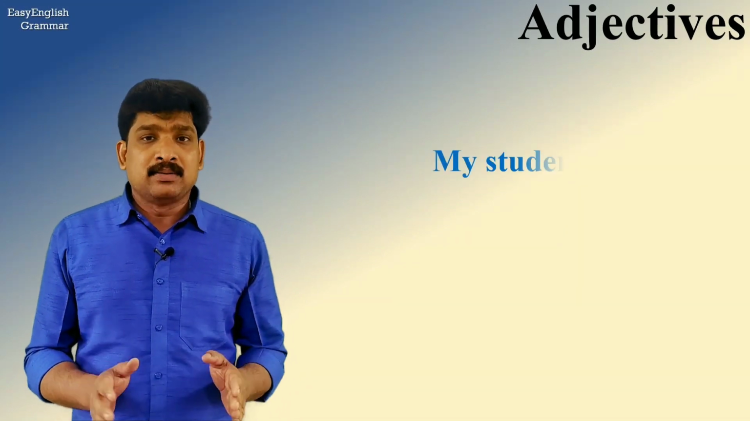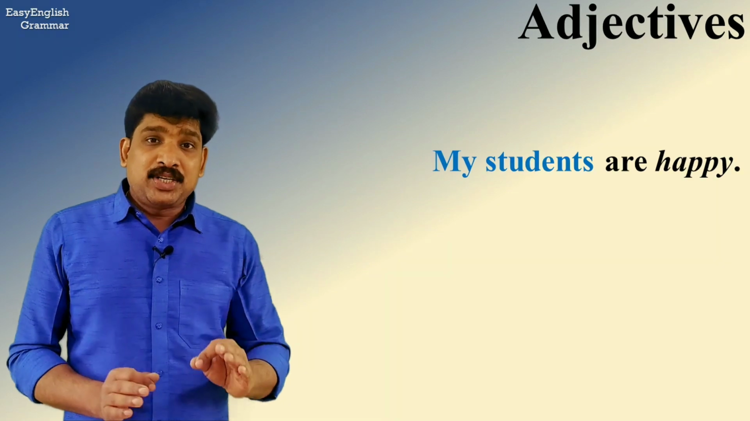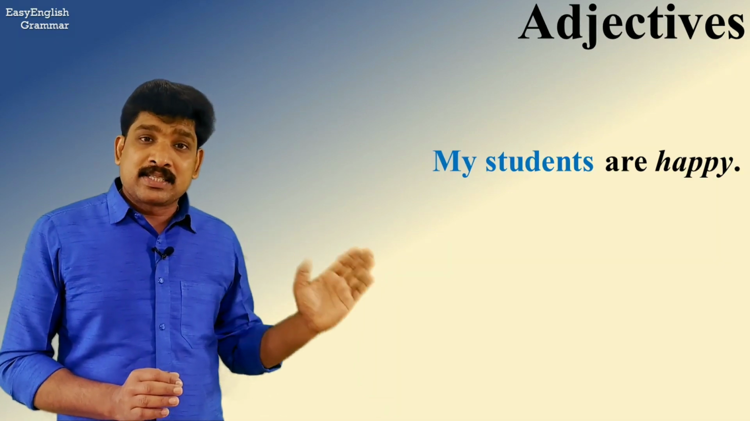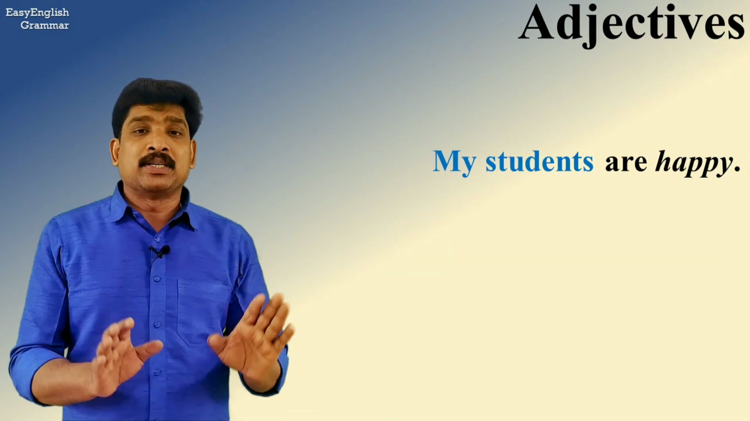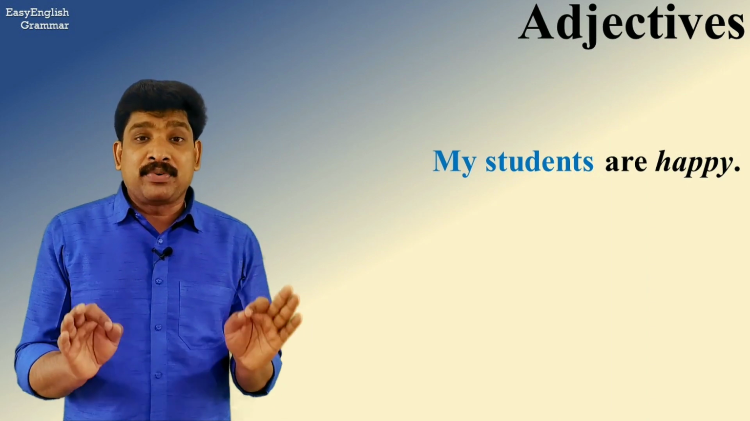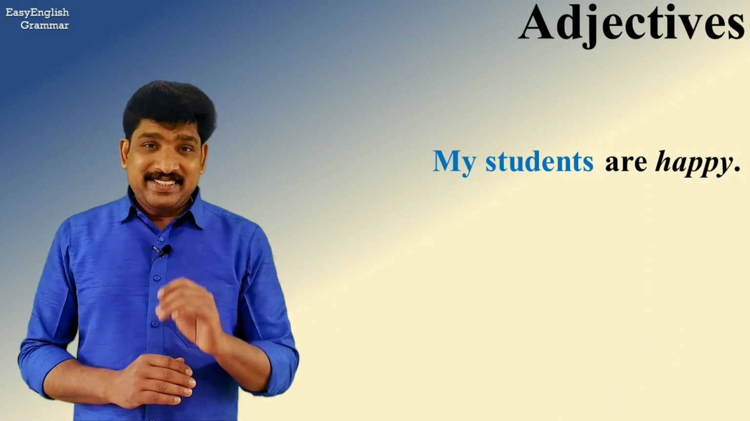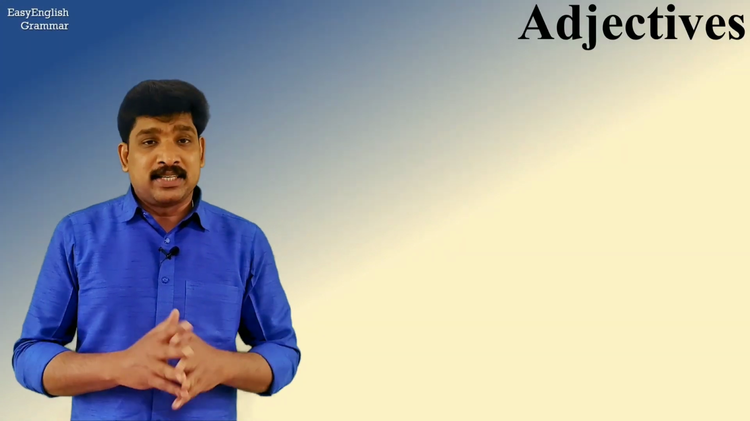See the next example. My students are happy. Same thing. The adjective happy describes the subject of the sentence, my students, but it is placed after the verb. I hope you understand, guys. Let us now move on to practice finding adjectives in a few sentences.